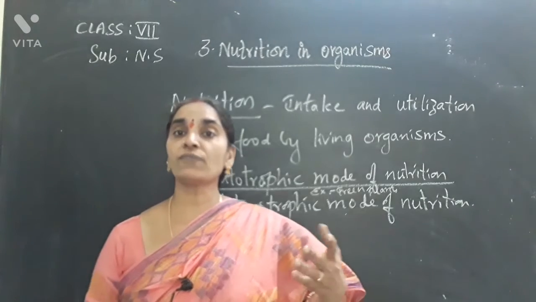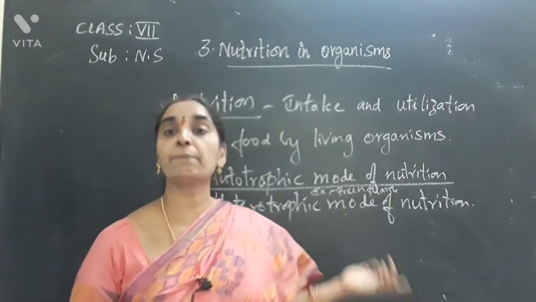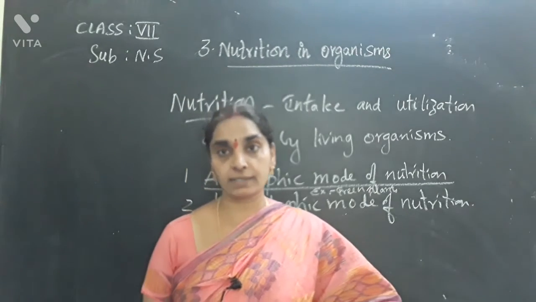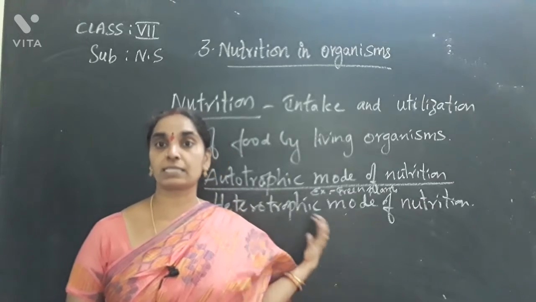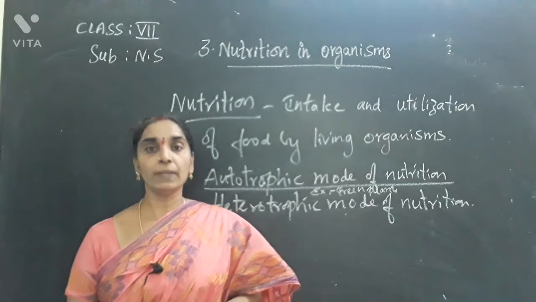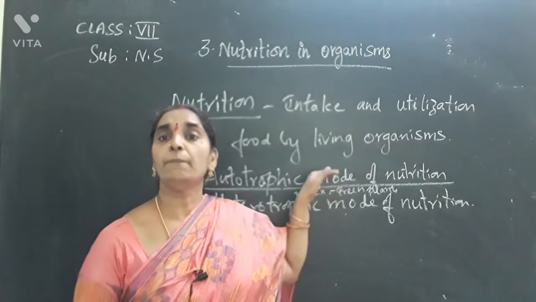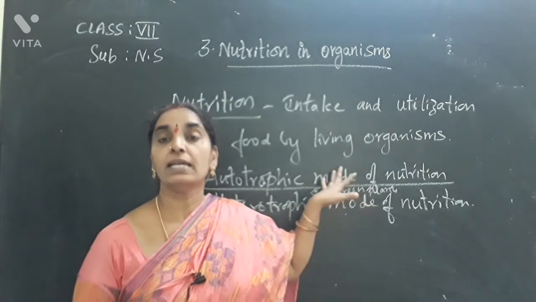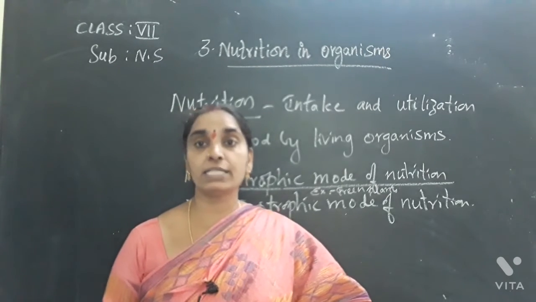The starch or glucose is the food that is prepared by the plants, isn't it? The complex starch is converted to simple sugars. Here the starch prepared by the plants is tested using dilute iodine solution.